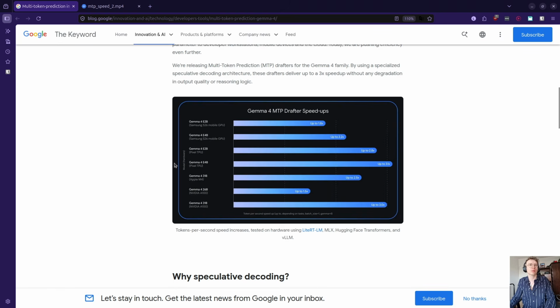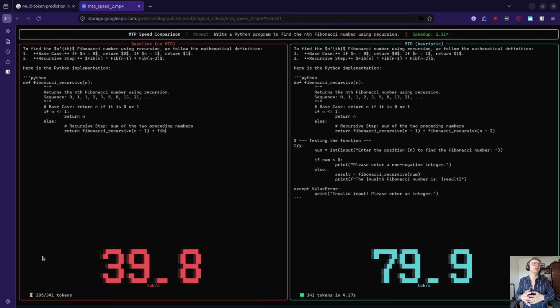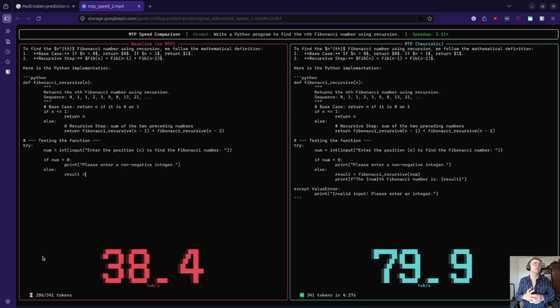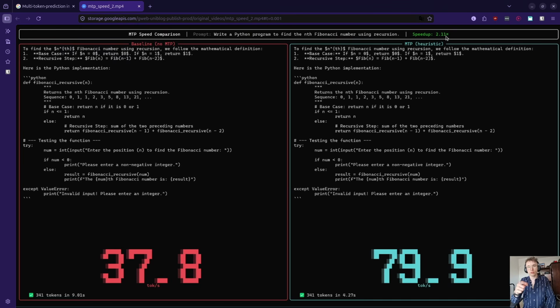And we see the benchmarks on multiple hardware setups, because it's hardware dependent, and how it looks is just like this. Here we can see that we run the comparison from Google. This is without MTP and with MTP. And as we can see, we get up to a 2.11 times increase in speed. So we'll test all of this.